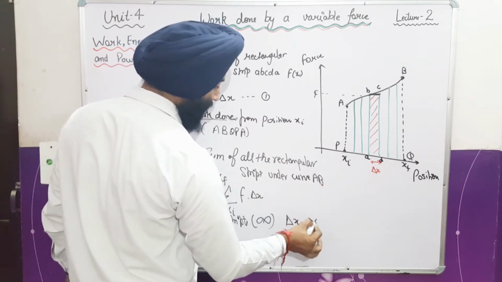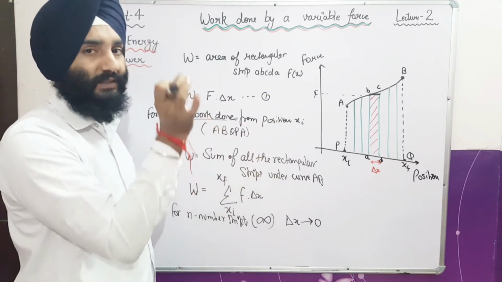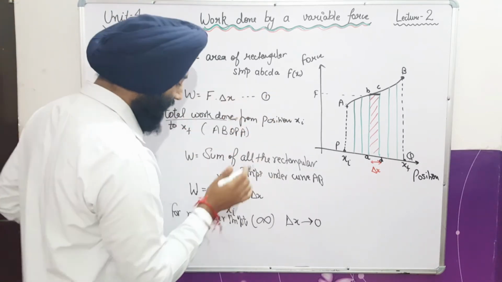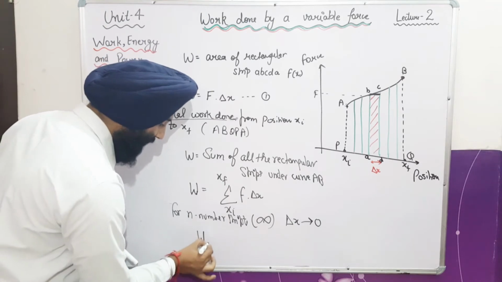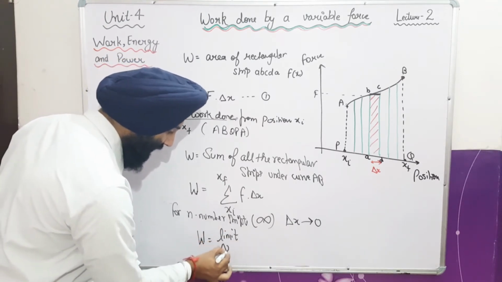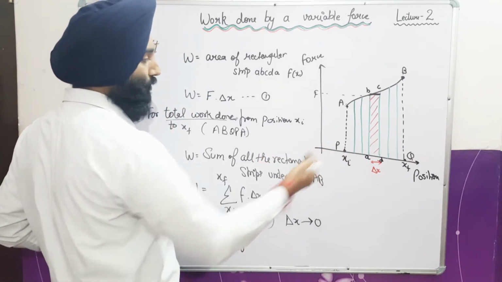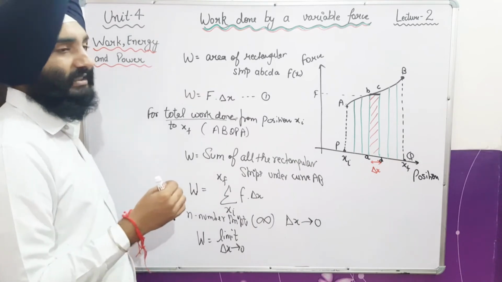Suppose this delta x is what? Tends to 0. It means the width of the strip is very small, fine. So it means I am applying a limit here. Delta x is what? Very small. It means the change from one strip to another is very small.